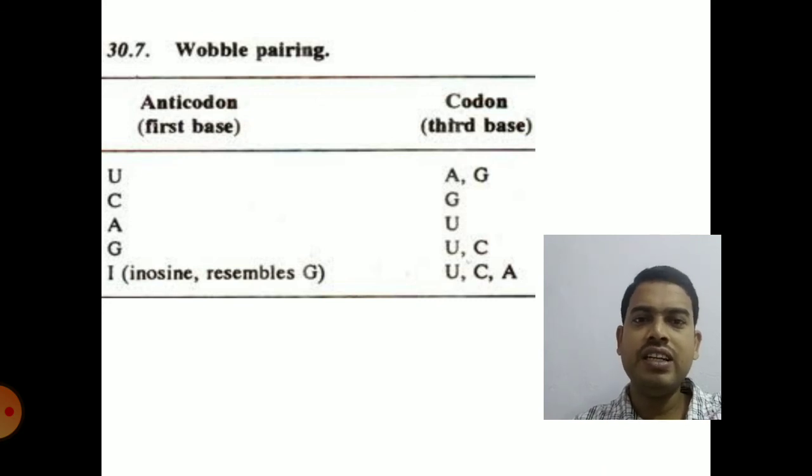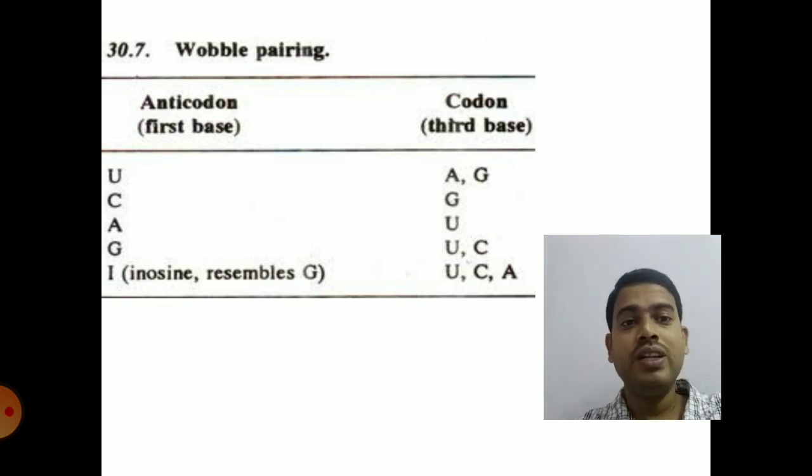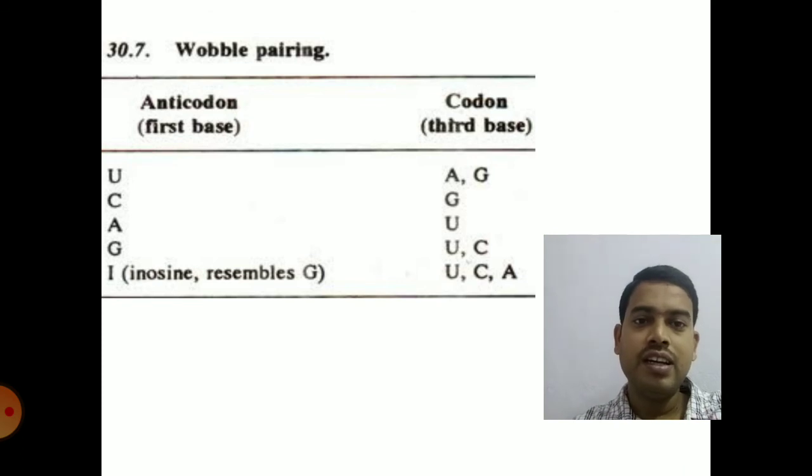If it is G in the anticodon, first base, it will bind to either U or C. Or if it is inosine, it resembles G, it can bind to the codon, that is third base, if it is either U or C or A. So this is called as Wobble pairing, that is pairing between third letter in the codon and the first letter in the anticodon of the tRNA. That does not follow the Watson-Crick pairing. So that is called as Wobble base pairing.